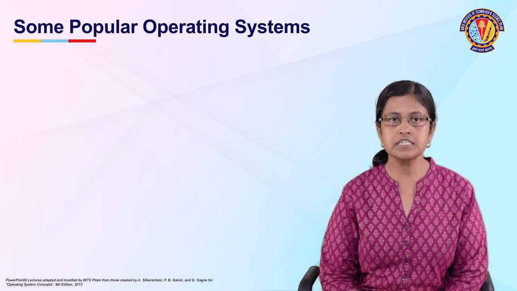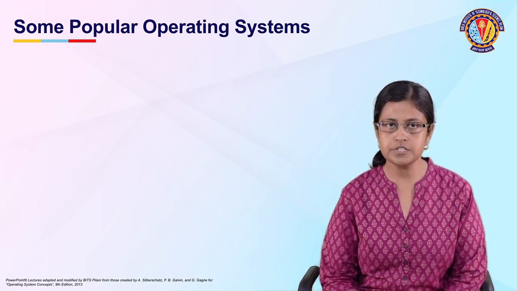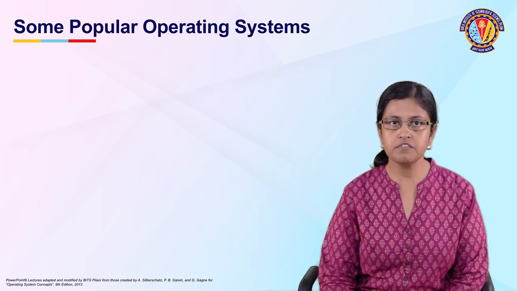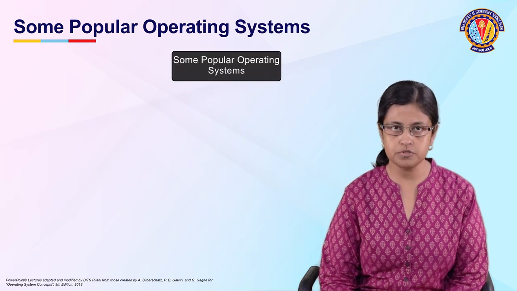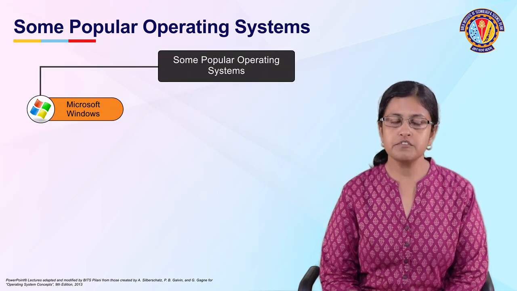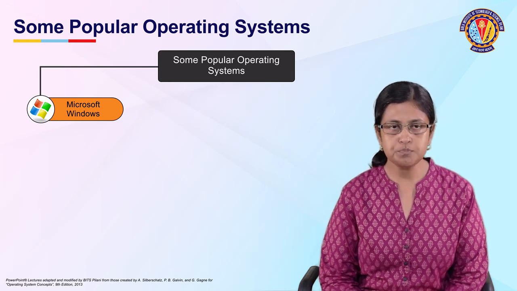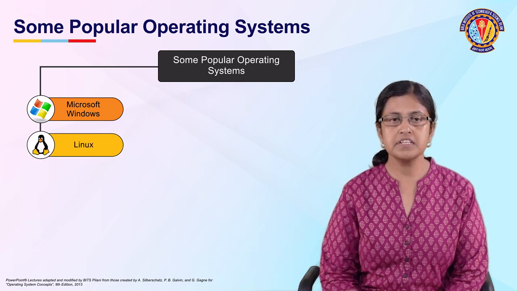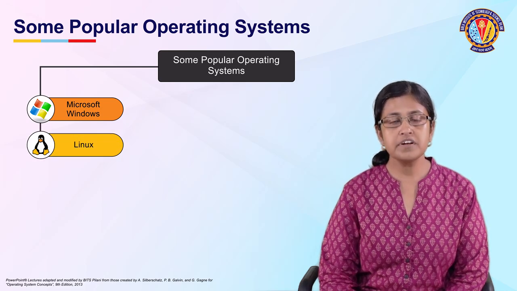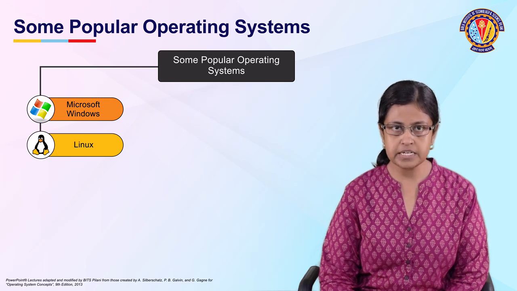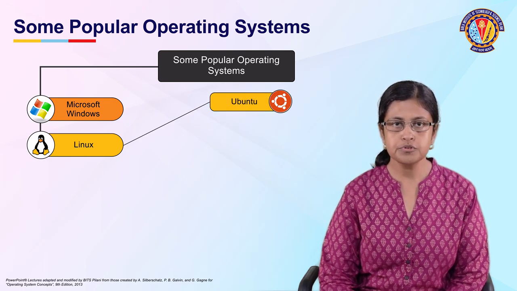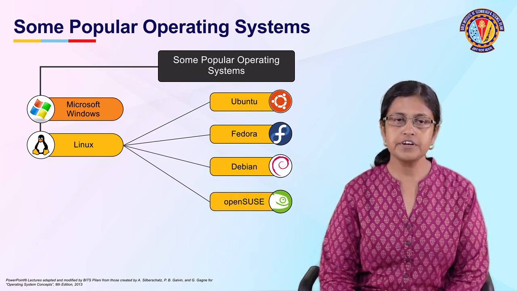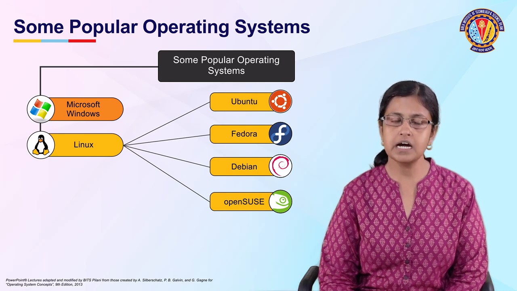Moving on, let's take a look at some of the popular operating systems that are used in the present-day market. This list is not exhaustive, but it will definitely give us an idea of the very popular operating systems that are commonly used. First, let's talk about the Microsoft Windows operating systems. This is very popular and is used by millions of users across the world. Second, we have the Linux operating systems. Several flavors of Linux operating systems are present. Some examples include Ubuntu, Fedora, Debian, and OpenSUSE. Again, different other variants of Linux are also present in the current day market.